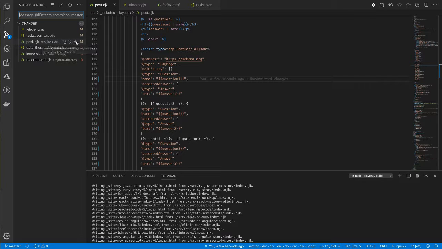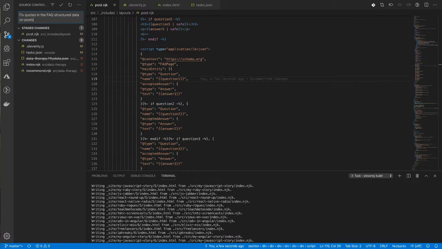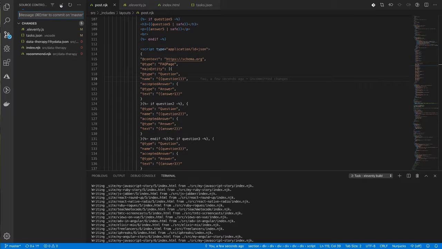So then what we do is we push this. And that should do it. Fix quotes in the FAQ structured data on posts. And then I'm also going to push this in, just so that I have it.